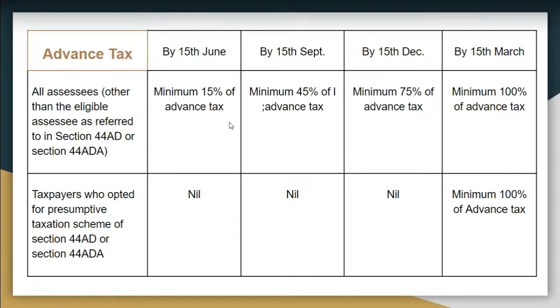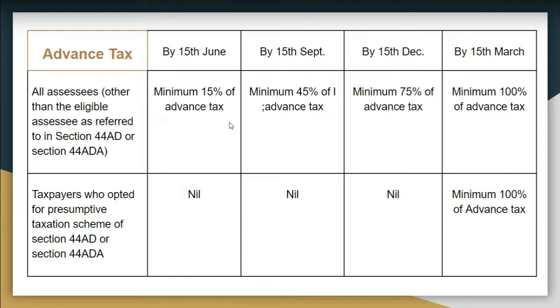By 15 June, you have to deposit advance tax of 15%. Then by 15 September, it is 45%. By 15 December, it is 75%. And by 15 March, you have to pay 100% of your advance tax. So 4 times you need to pay advance tax in the entire year if you see that your tax liability is going to be more than 10,000 rupees.